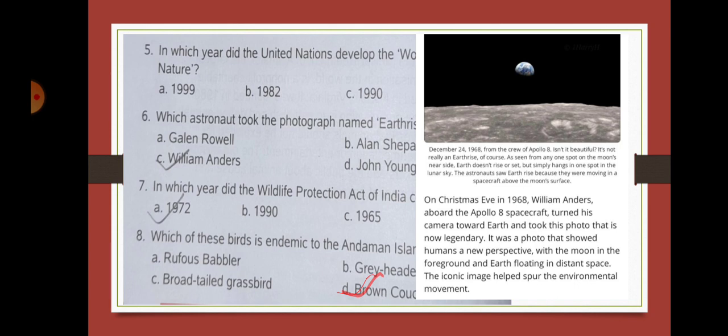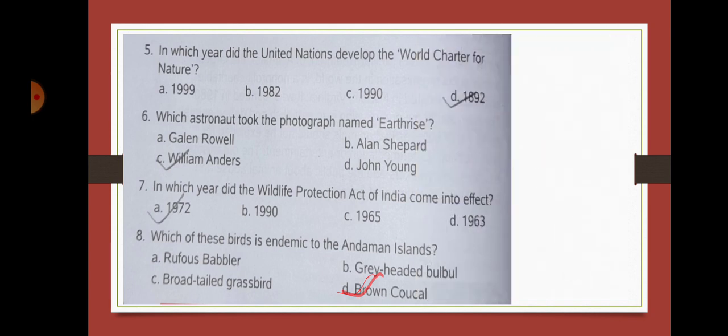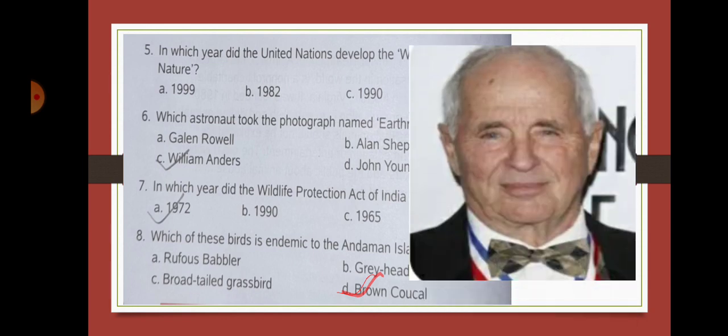This photograph was taken by William Anders. Here I'll show you the picture of William Anders, who did the unique job of taking this photograph of Earthrise.